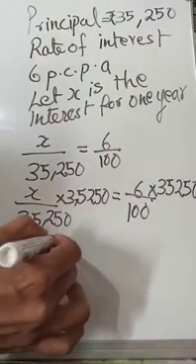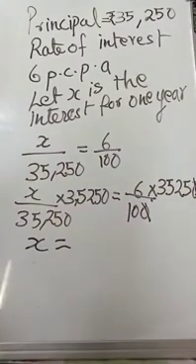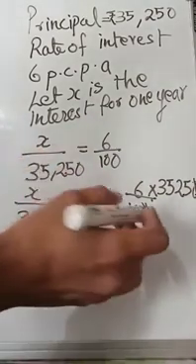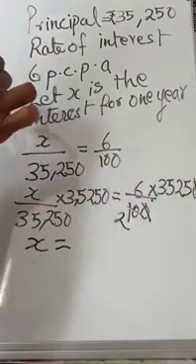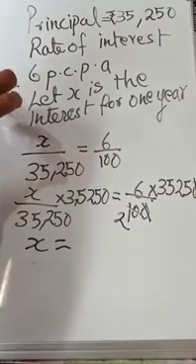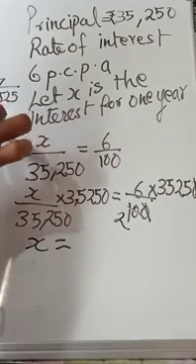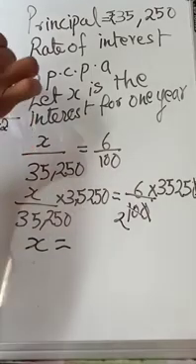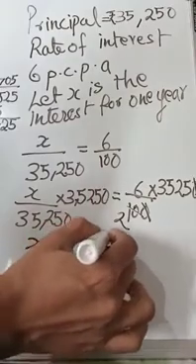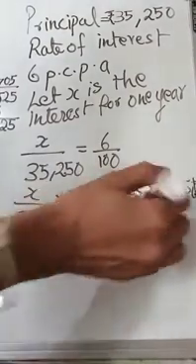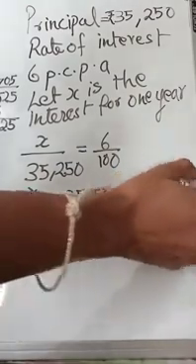So you will get X is equal to, one of the zeros you can cut, right? Then what simplification can you do? 5 is a factor of both. Here it is 2 and here 3525. When you divide by 5 you get 705. Then 2 into 5 is 10.